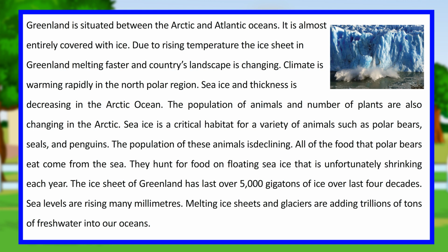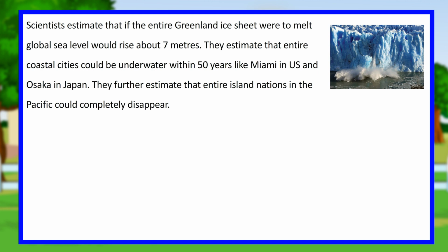Melting ice sheets and glaciers are adding trillions of tons of fresh water into our oceans. Scientists estimate that if the entire Greenland ice sheet were to melt, global sea level would rise about 7 meters. They estimate that entire coastal cities could be underwater within 50 years, like Miami in the US and Osaka in Japan. They further estimate that entire island nations in the Pacific could completely disappear.